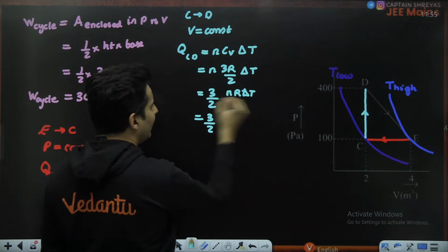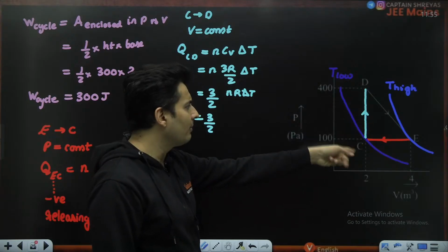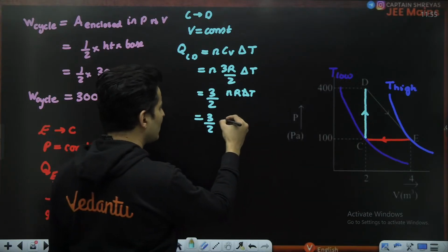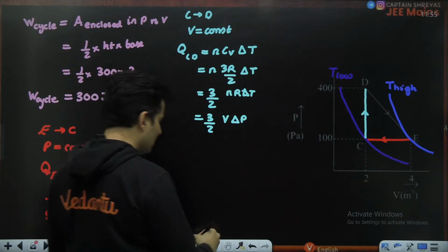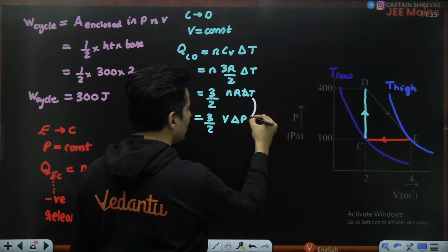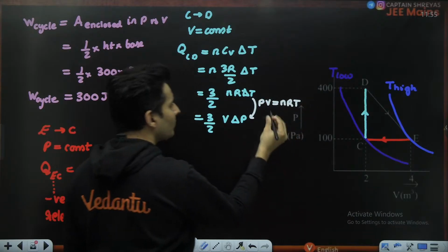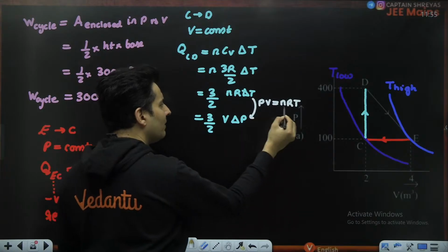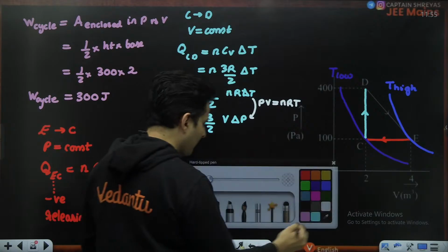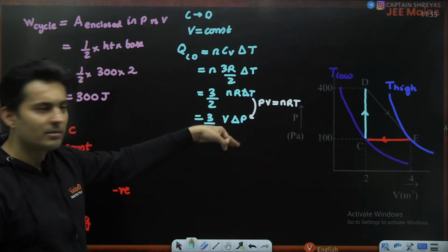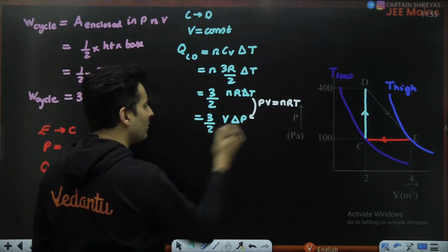What is nR delta T? nR delta T will be either P delta V or V delta P. In this case, using the gas law equation, it will be nothing but V delta P. Since PV is equal to nRT, V delta P will be nR delta T. Please don't ask me to explain this step now. I'm just taking the difference of the gas law equations.